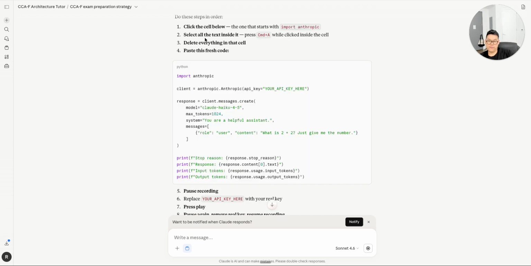All right, so for this next step here, I basically didn't know where to enter in the pip order, but apparently it was already in there. So I just have to clear out the cell, delete everything, and I pasted this code fresh. It seems to have gone through. Obviously, I can't show you because my API key is here. So the next thing that we are doing is it seems to have come back successfully, and I'm getting this little thing that says end turn, which I'm about to show you right now.